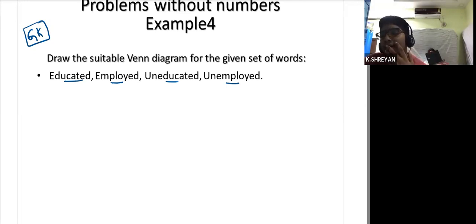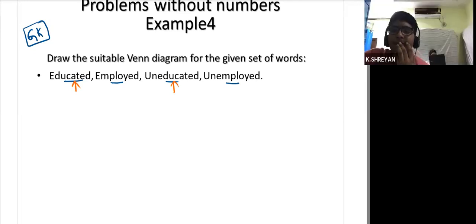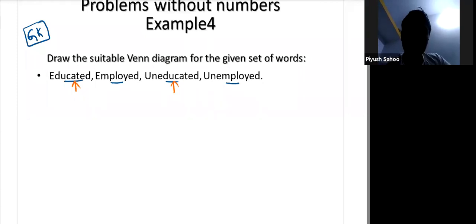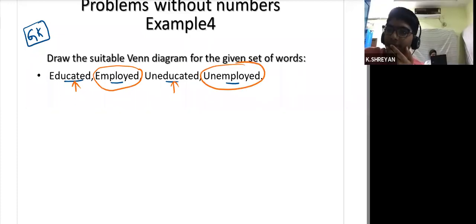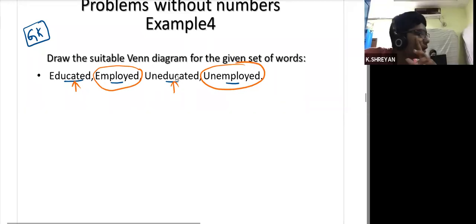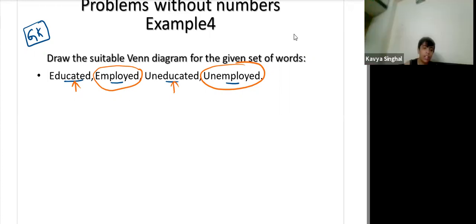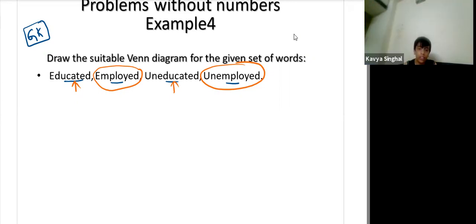So two separate circles for educated and uneducated, and then in between, unemployed and employed. Uneducated is not educated. What is the relation between employed and unemployed? Employed means he will do some work. Some educated are employed and some are unemployed. Some are uneducated and employed, like laborers, plumbers, electricians, etc.